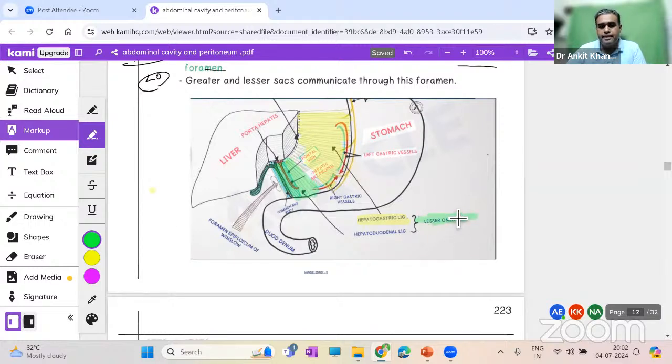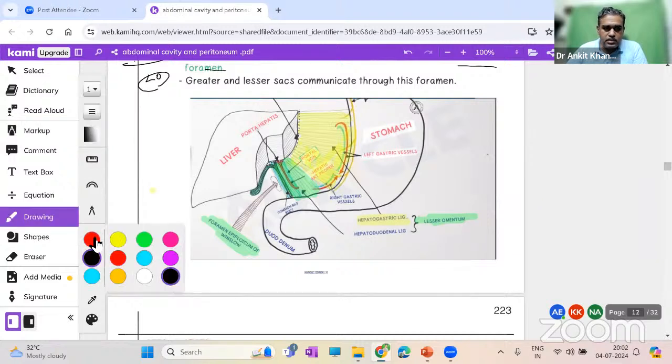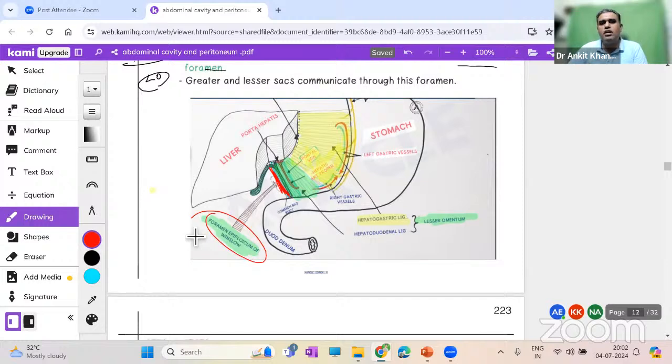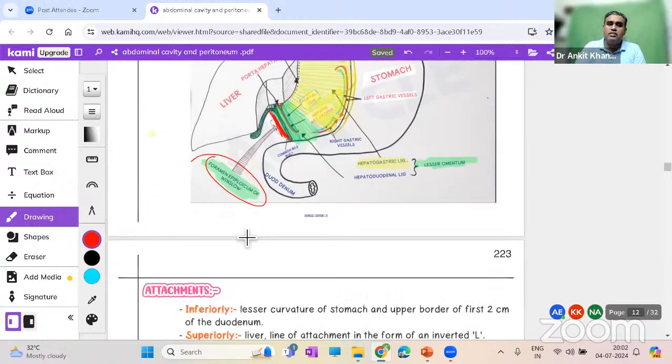Lesser omentum. And can you see this foramen of Winslow, the epiploic foramen? This is behind the right margin of this whole lesser omentum. So this whole lesser omentum, this yellow and green color, and if I show with the red color over here, this is the right margin of the lesser omentum, and that is the epiploic foramen. I already told you what the boundaries of the epiploic foramen are.